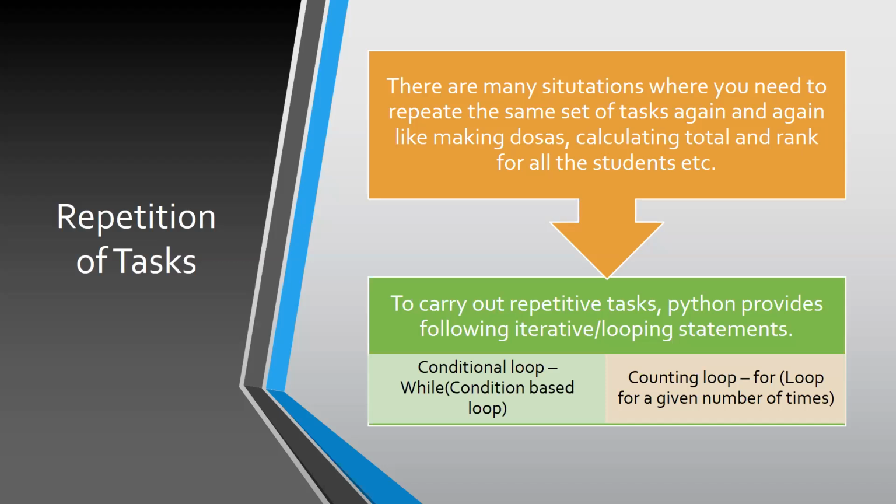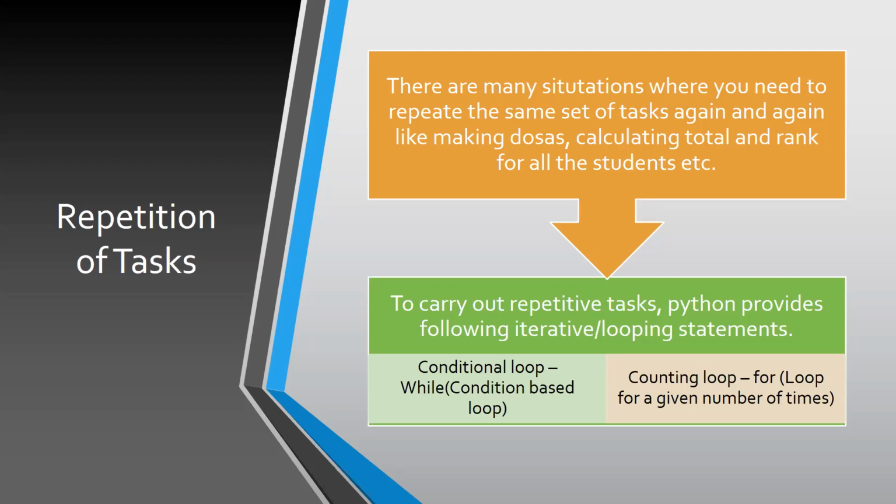Making dosa is not like that. As long as you need dosa, you may be hungry one day or you may not be that hungry. Sometimes you will be eating 3 or 4, sometimes 7 or 8. So it depends on the condition. Whereas in a counting loop, I know the number of times that particular task is to be repeated. So that is called a counting loop. To do the counting loop, we have a for loop in Python. That is what we are going to understand in today's session.